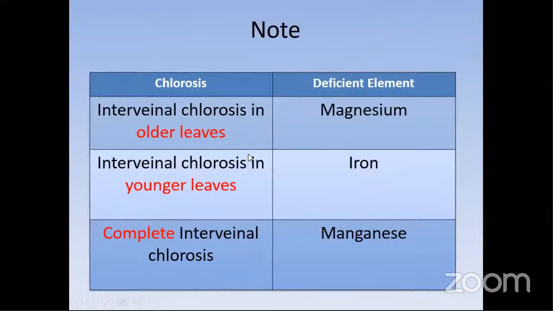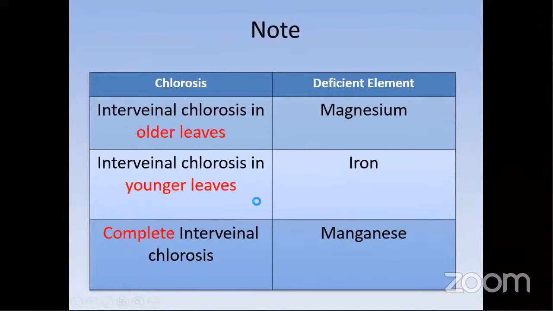So next, we should keep some important notes regarding the elements. Interveinal chlorosis in older leaves, mostly we can say it's magnesium. Interveinal chlorosis in younger leaves means it is iron. And complete interveinal chlorosis means it is manganese. Remember, this slide is very important to avoid any confusion regarding the deficiency symptoms. Please note down these three points, they are very important.